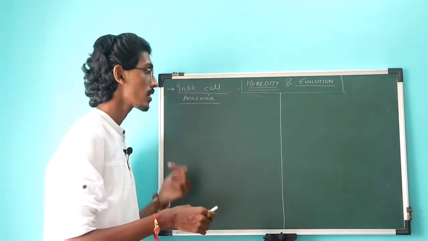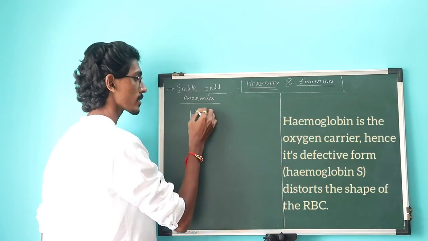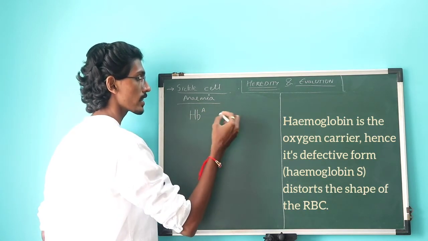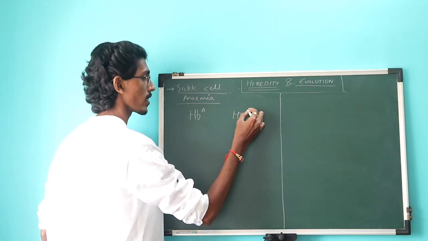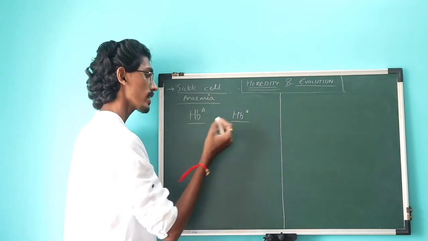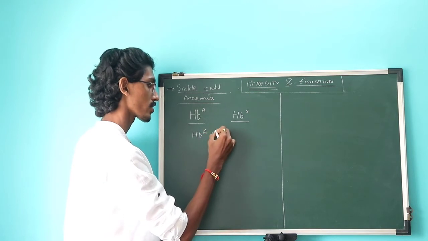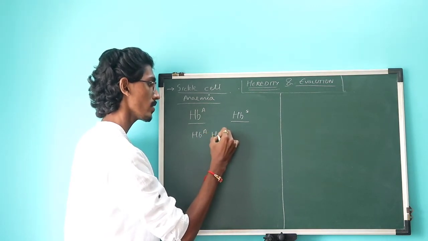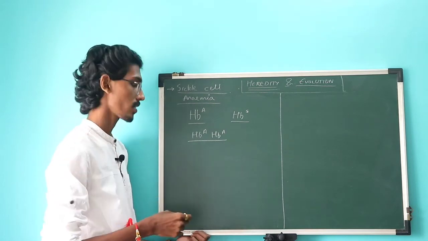Okay, so for this, the normal gene for hemoglobin is represented by HbA and the defective gene is represented by HbS. Alright, S is for sickle cell anemia. Now having 2 alleles, we can have 3 combinations, which is HbA and HbA. As we know, we have a pair of genes from parents.